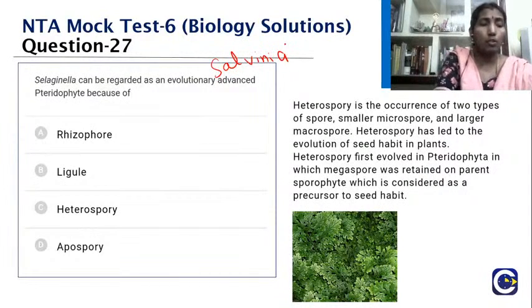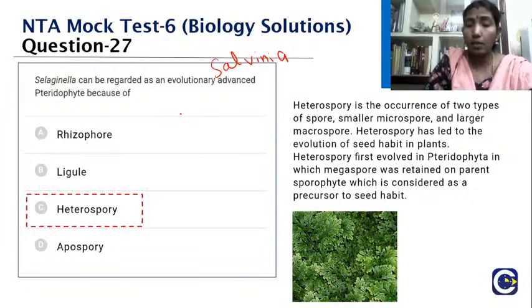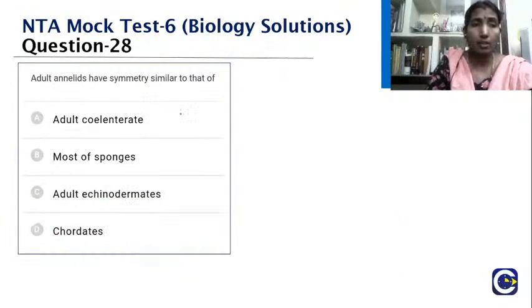That is why these two are considered evolutionary advanced pteridophytes. They say that heterospory is the one which leads to seed habit in plants. Yes, very good, you have given the right answer, ma'am.